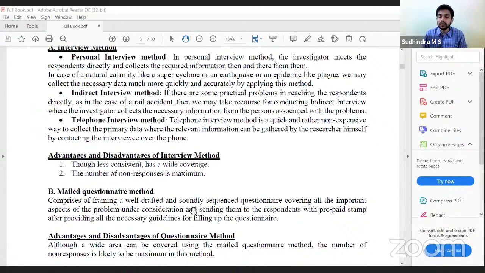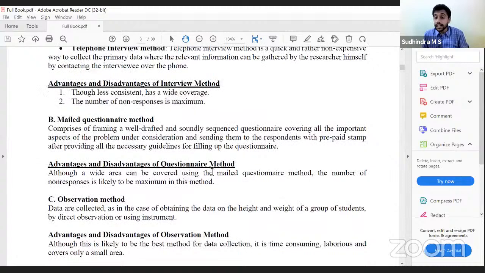That is the mailed questionnaire. Observation method. Data are collected, as in the case of obtaining data on the height and weight of a group of students, by direct observation or using instruments. Here, this is the best method because the data collected will be accurate. We are not relying upon the respondent. Therefore, it is the best method, but the disadvantages are that it is time consuming, laborious, and covers only a small area. Huge effort is involved and the information collected will be very small. Small area would be covered.